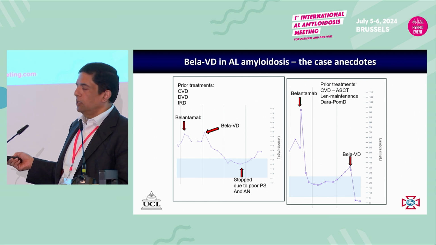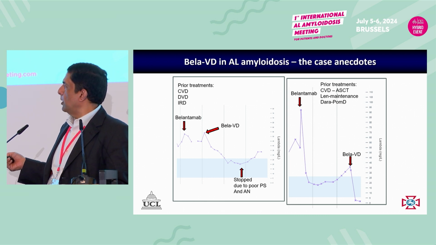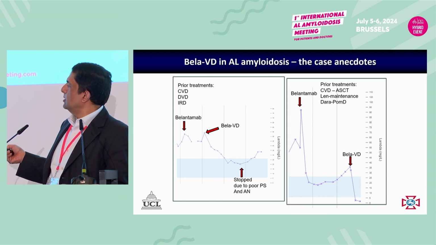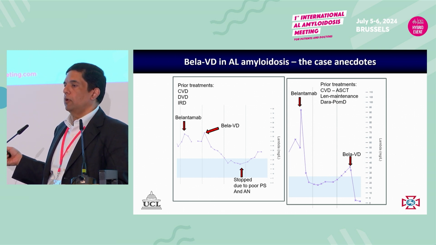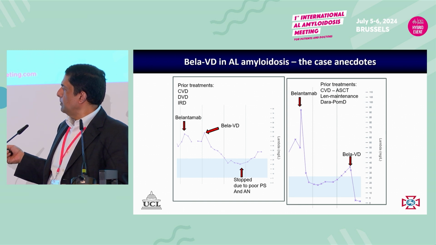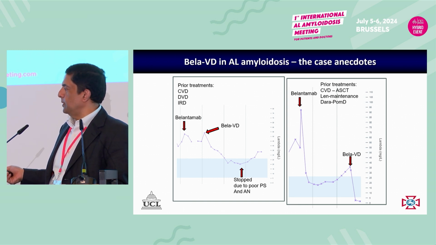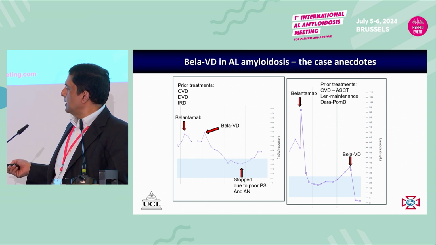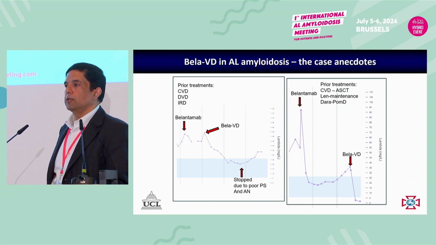This was a different patient, mainly with soft tissue amyloid and about 20% plasma cells at presentation. So he had VCD and transplant, had len maintenance, progressed, then had dara-pom-dex for about 4 years and then progressed on dara-pom-dex. Then had single-agent belantamab and really got a very good response, but it didn't last very long. And then he started progressing on belantamab. But then when Velcade was added in, literally after the first 2 doses, he went into a deep CR straight away.